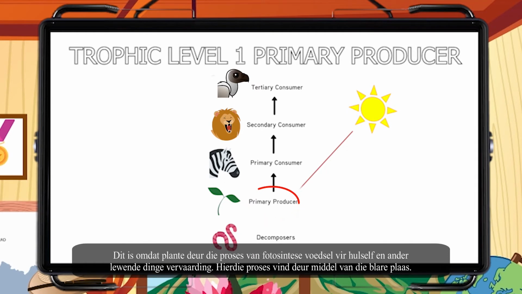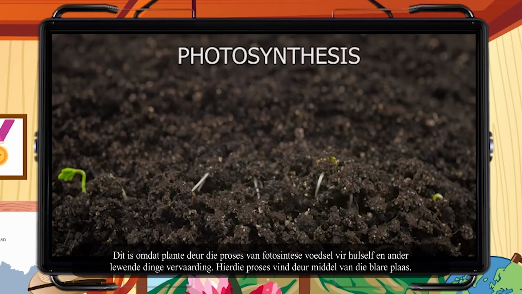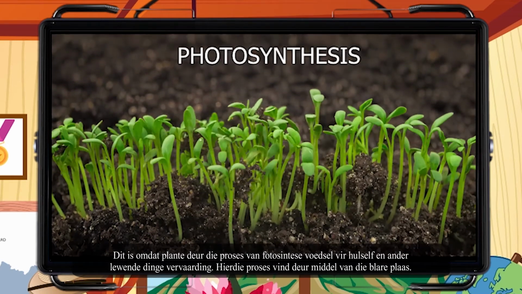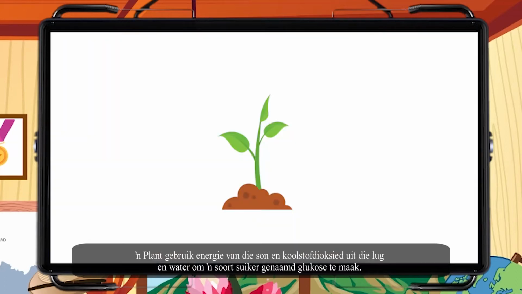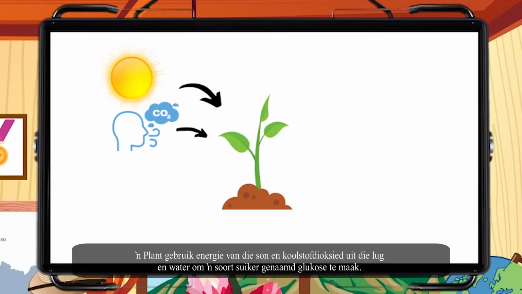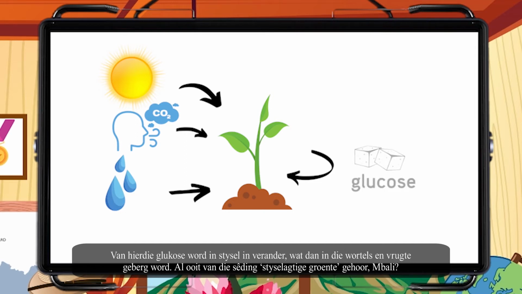This is because plants produce food for themselves and other living things through the process of photosynthesis, which takes place through the leaves. A plant uses energy from the sun and carbon dioxide from the air and water to make a type of sugar called glucose. Some of this glucose is changed into starch, which is then stored in the roots and fruit.